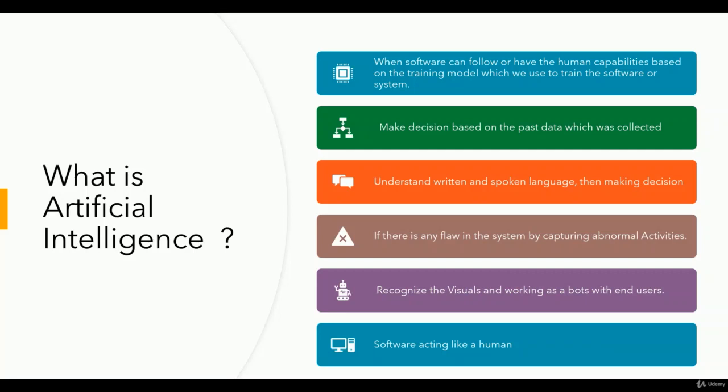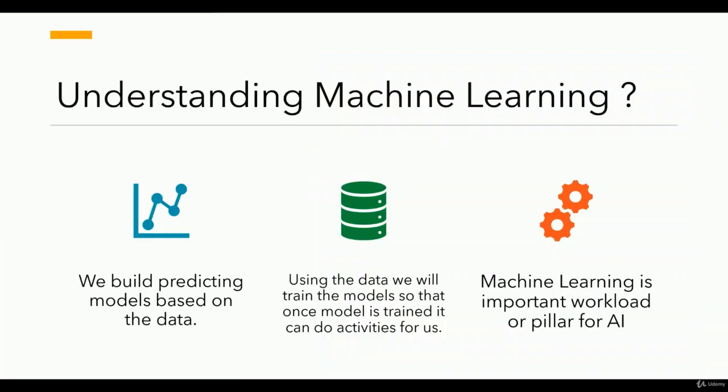So basically, artificial intelligence means that software is acting like a human with human capabilities. Okay. The next part is we're going to discuss what machine learning is and how we should use it in Azure.